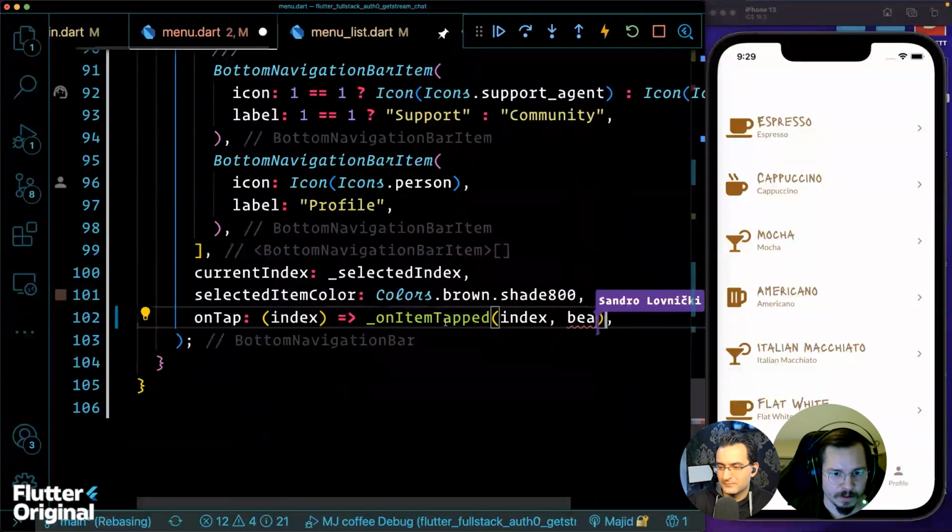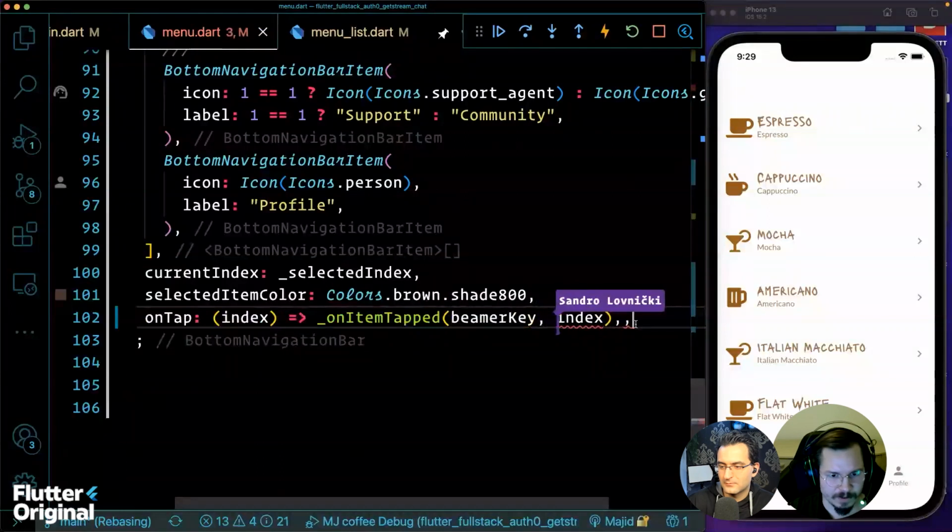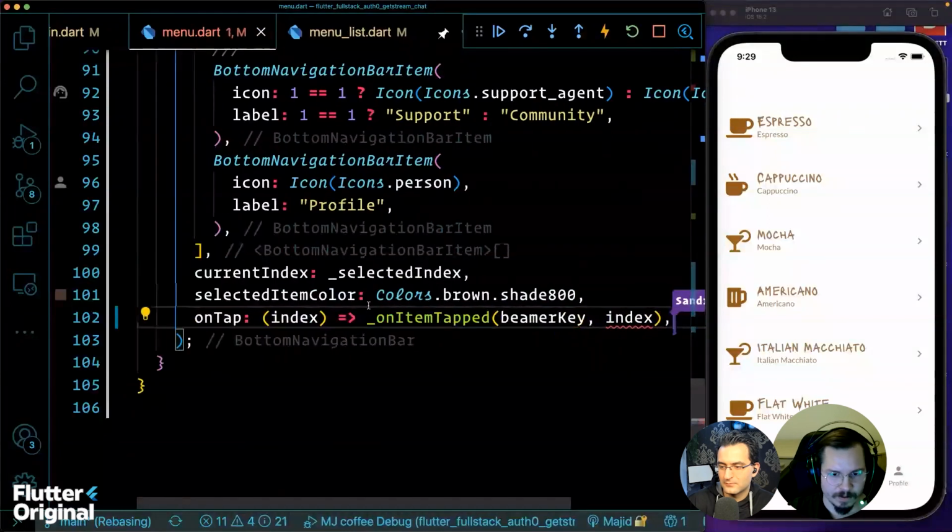So we want it like this, but we also want to pass the beamer key. I see. Let's do it like that. We could pass the beamer key. Let's make it the first argument. Sounds better.